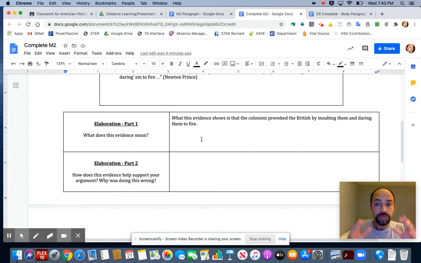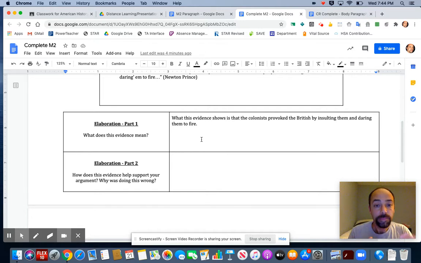In terms of the quote we used for this particular example, the Newton Prince quote, they were daring the soldiers to fire, calling them lobsters. They were taunting and teasing the soldiers. In my own words, what does that mean? Well, what that evidence means, what that evidence shows, is that the colonists provoked the British by insulting them and daring them to fire. Essentially, the colonists brought this upon themselves.